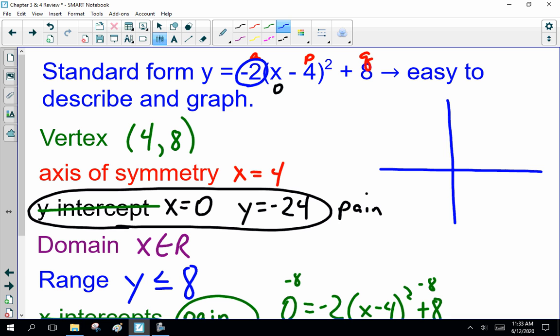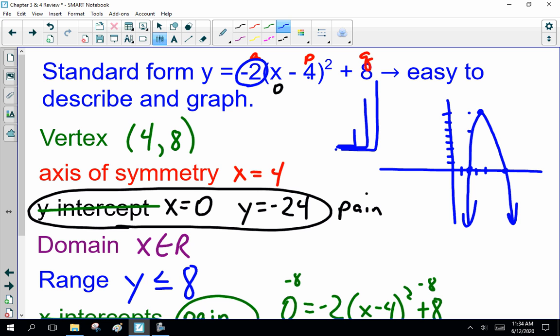My vertex is at x equals 4: 1, 2, 3, 4. And Q value 1, 2, 3, 4, 5, 6, 7, 8. So something like that. Now my A value is minus 2. Normally my graph goes over 1, up 1, over 2, up 4, over 3, up 9. I told you to memorize that table. Now you're multiplying your y value by minus 2. So it goes over 1, down 2. Over 2, instead of down 4, it goes down 8. So that's the advantage of the standard form. It's easy to graph, and it's easy to describe, but the x and y intercepts are difficult.